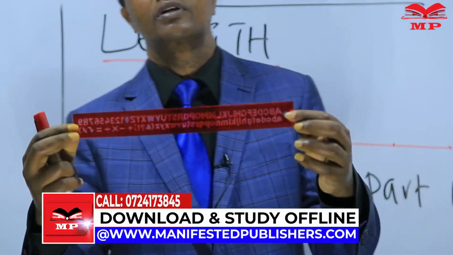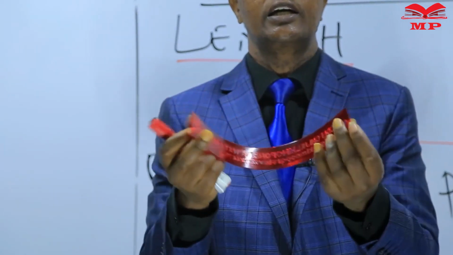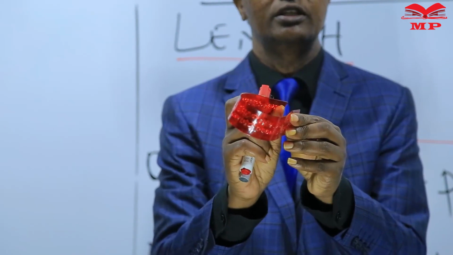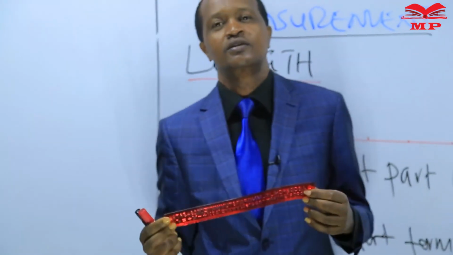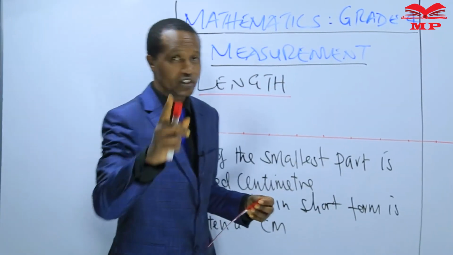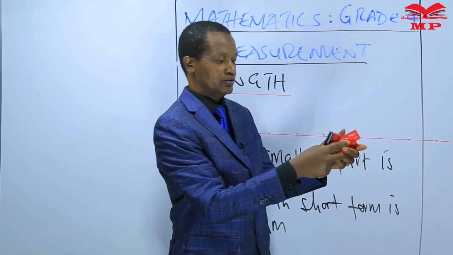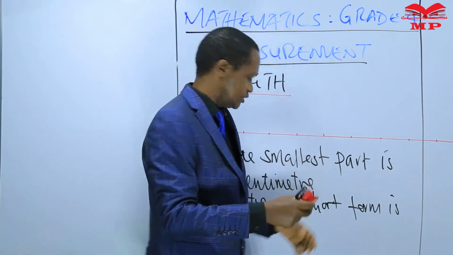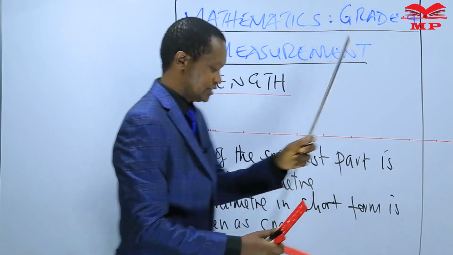This is my 30 centimeter ruler, and it is a flexible ruler. I can bend it. When I was in standard 4, we didn't have such rulers. We used to use wooden rulers. But during your time, technology has changed. You have a flexible ruler. You can fold it and put it in your pocket. During our time, we had wooden rulers like this one. This one you cannot bend it. So, learners,